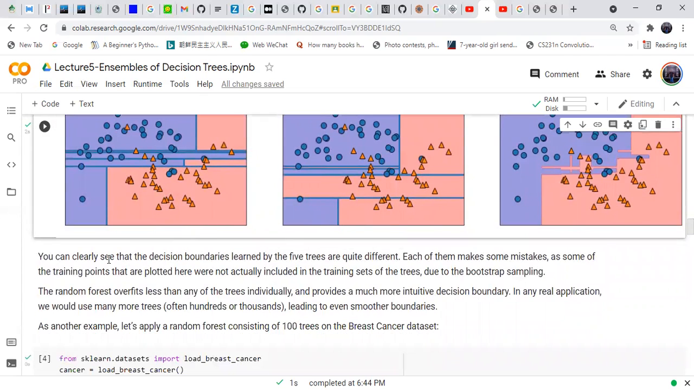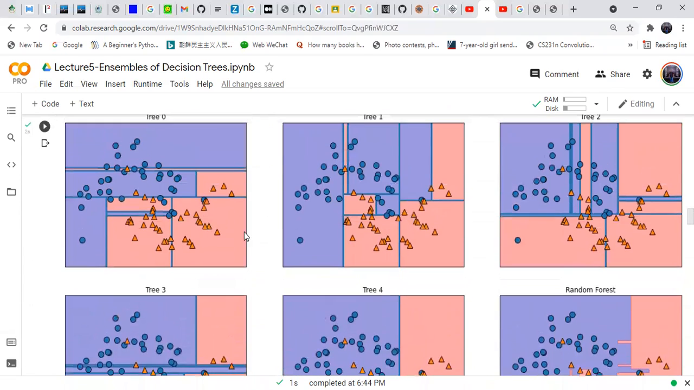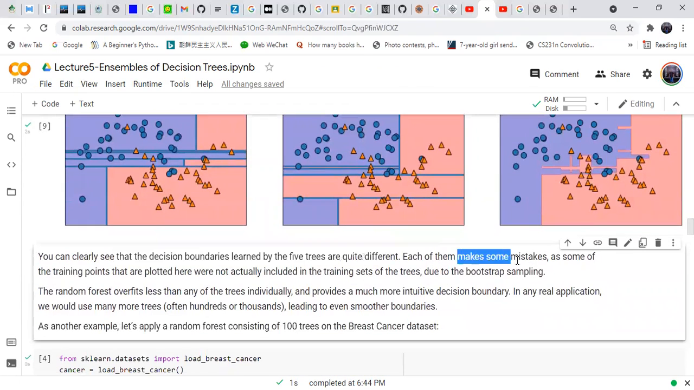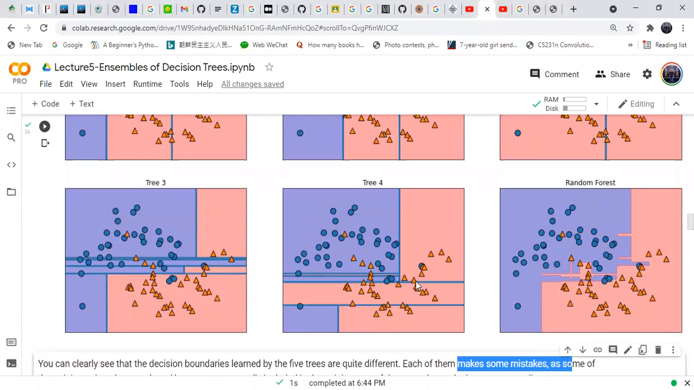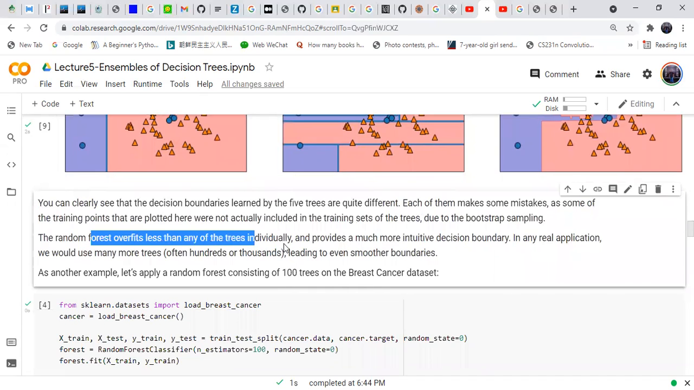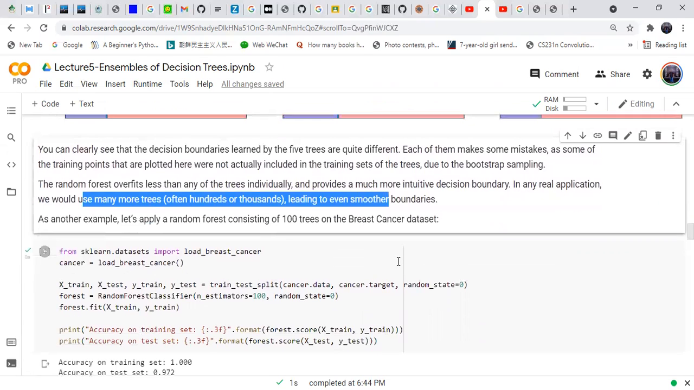You can see clearly that the decision boundaries learned by the 5 trees are quite different. Each of them makes some mistakes, like this, on points that are plotted here but not actually included in the training set. Due to bootstrap sampling, the random forest overfits less than any of the trees individually and provides a much more intuitive decision boundary. In any real application, we use many more trees, leading to even smoother boundaries.